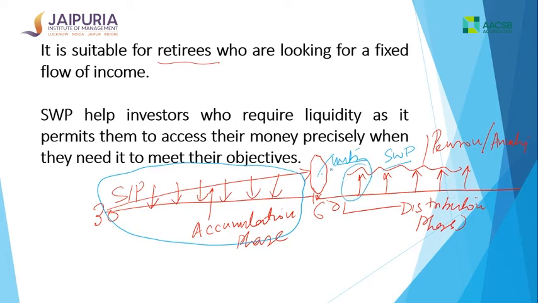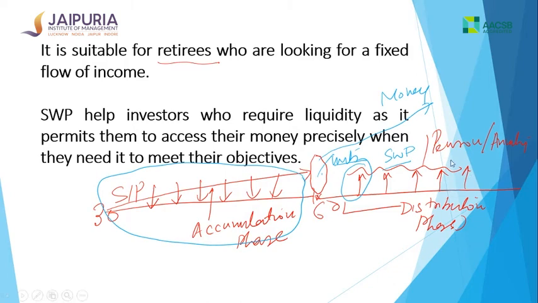So the best advice is that you build your corpus by investing in equity or balanced funds. But once you have accumulated, you transfer this money into a safer fund, possibly a money market fund or a debt fund, which will not be so volatile. And from there, every month, week or quarter, you can redeem certain units. This is how the SWP will work, and you will get regular payouts at regular intervals.